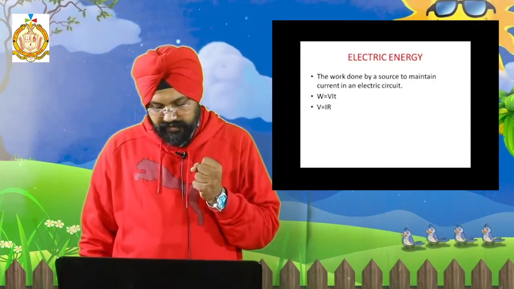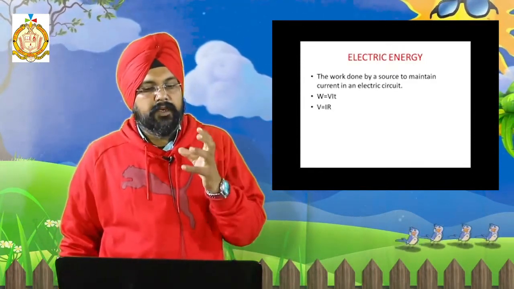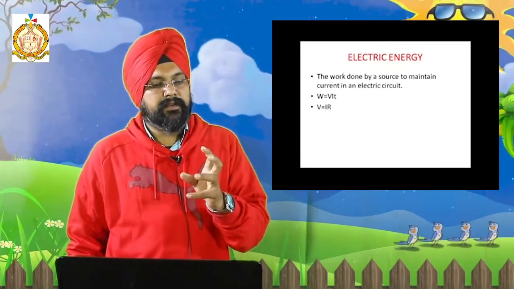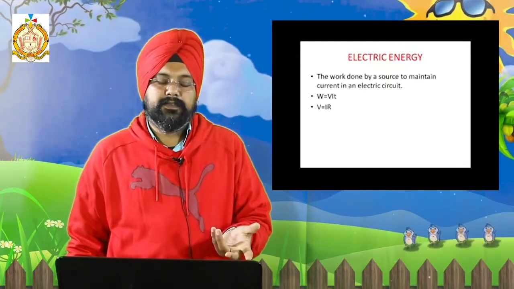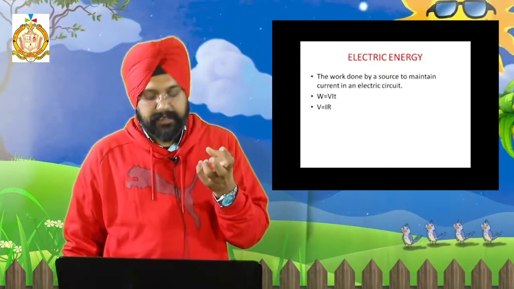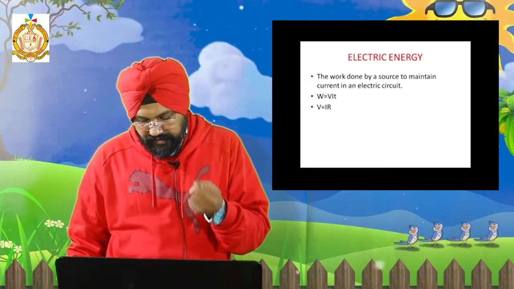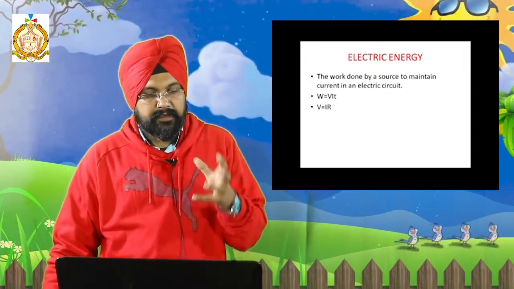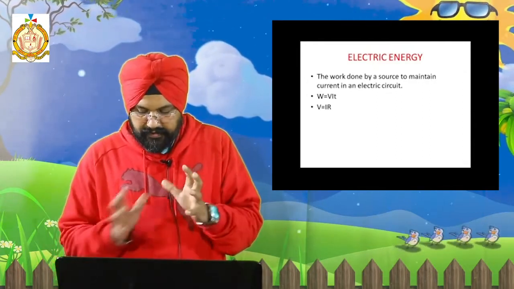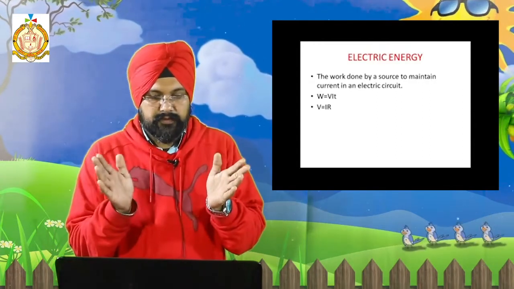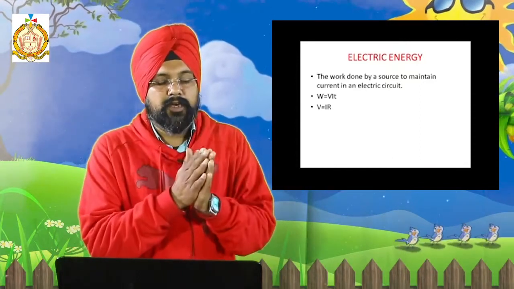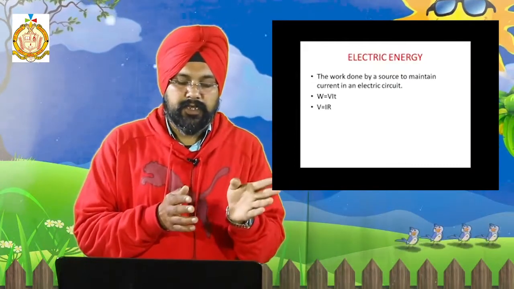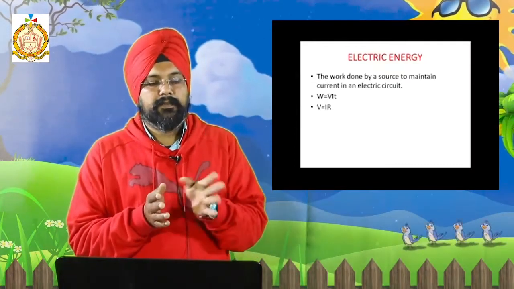So the next topic we are having is electric energy. What is electric energy? The work done by a source to maintain the current in an electric circuit is called electric energy. Its SI unit is joule, and the formula we are having is W is equal to VIT. What is V? Potential difference multiplied by current multiplied by time.